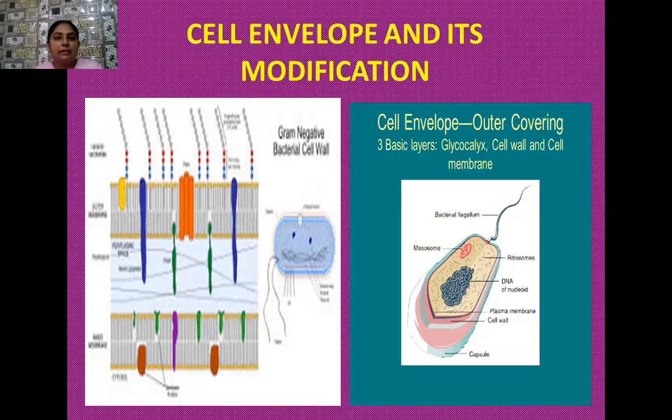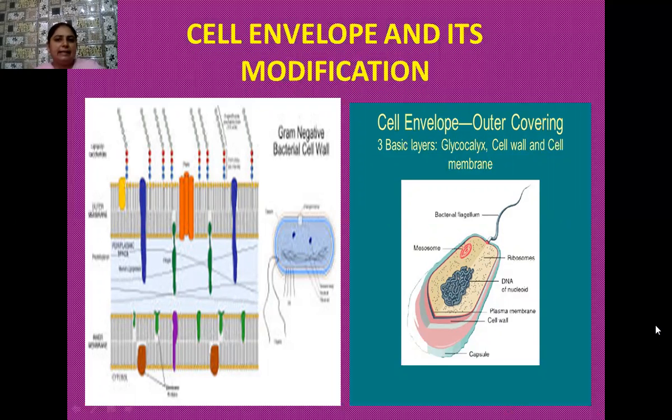So outermost among these is the glycocalyx. I have already told you that this glycocalyx, sometimes it is very rich, rigid, and thick. Then it is known as the capsule. And sometimes it has a thinner appearance, then it is known as the slime layer. So next to the glycocalyx, we have the cell wall and then the cell membrane. Again, the cell membrane is selectively permeable in nature, as we know about it.